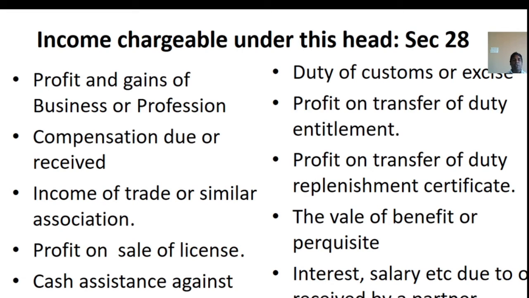Profit on transfer of duty entitlement. Any profit on transfer of duty entitlement passbook scheme, being duty remission scheme under the export and import policy duly formulated and announced under the Foreign Trade Act 1992, is also taxable under the head of income from business. Profit on transfer of duty replenishment certificate. Any profit on transfer of duty free replenishment certificate, being duty remission scheme under the export and import policy formulated and announced in the Foreign Trade Act 1992, is also taxable under the head of income from business.